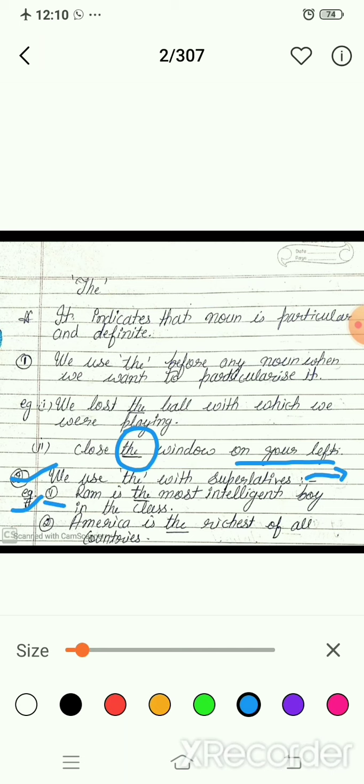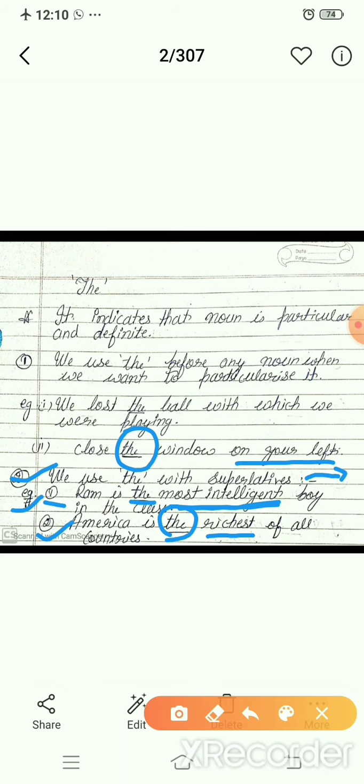How can I explain it with the help of example? Look here at the first example. Ram is the most intelligent boy in the class. I have used the article here. Why? Because most intelligent is the superlative degree. That's why before the superlative degree you will always fill the article. Always remember that, don't forget. Look at the second example. America is the richest of all countries. Richest is also the superlative degree. That's why we will fill here the article. Why? Because before the superlative degrees we use the article. I think it is clear to all of you.